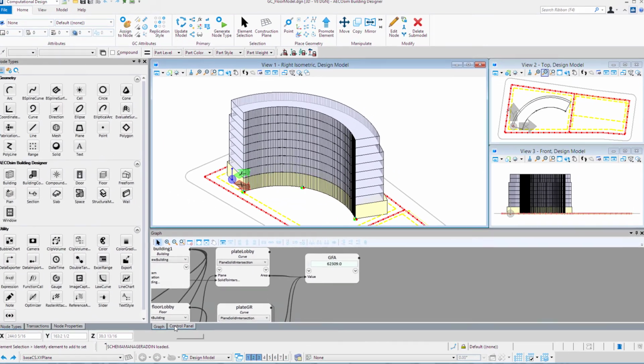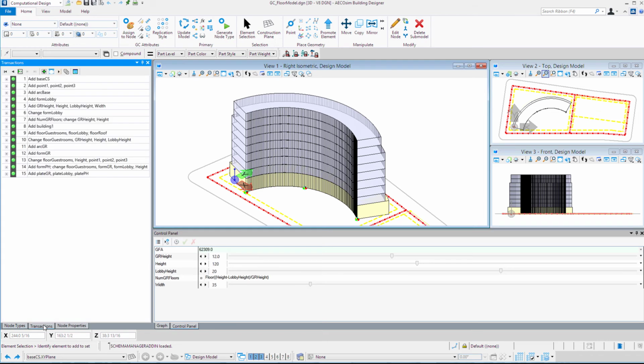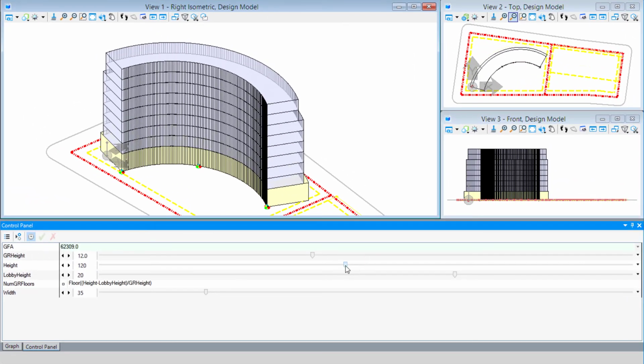And if I were to go to my control panel, you'll see the watch is listed there as well. So now as I adjust any of these sliders, we'll see the changes to the gross floor area. So let me go ahead and record that transaction, and then we'll make some changes. So for instance, if I were to increase the height of the building, let's take it up to 150 feet, and then update the model.